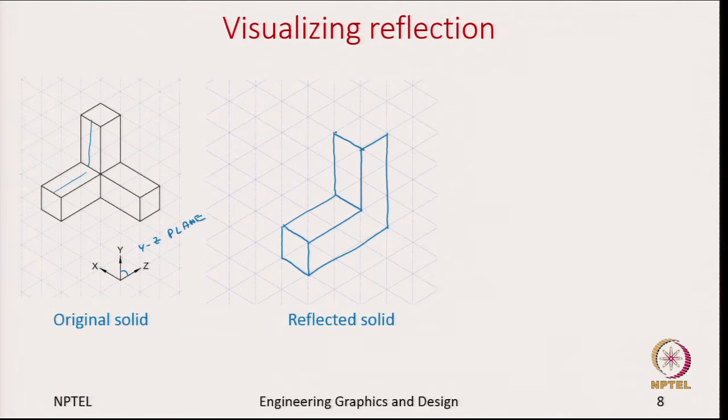Okay. Now, what is remaining is this horizontal along the x axis cubes is what we need to represent. So, will that to be right of this L shape or to the left of this L shape? They will be to the left of the L shape, because that is when it becomes closer to the YZ plane as in the original object.